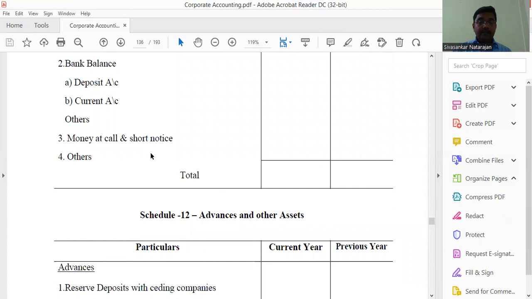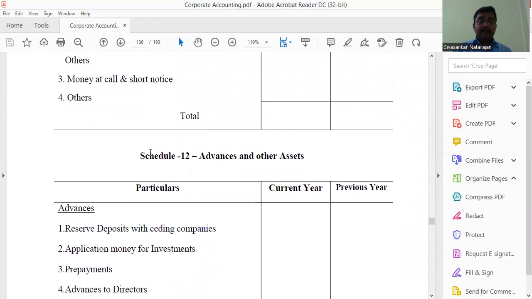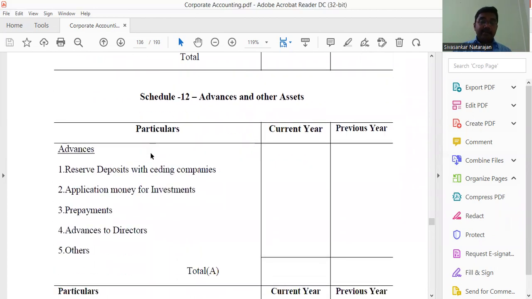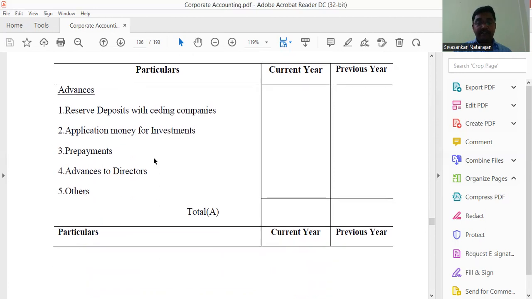Then Schedule 12, advances and other assets. Reserve deposits with any ceding companies, then application money for investments, prepayments and advances to the directors. Any advance-related items, money they have paid in advance to outsiders, or any other assets, if anything is there, everything comes under the heading of advances and other assets.